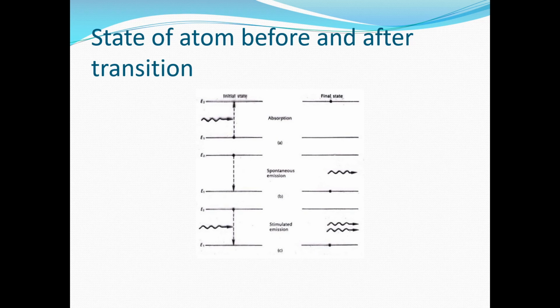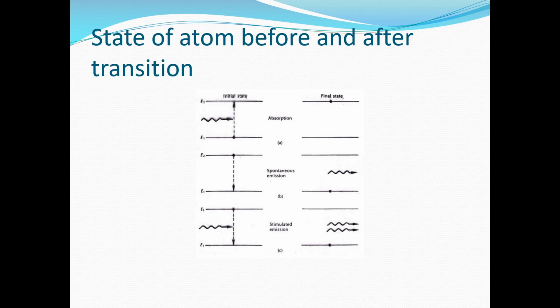And the second process is stimulated emission, in which the atom is in the excited state E2, but this time radiation with a frequency f, that is hf equal to E2 minus E1, is present. A photon of energy hf can stimulate the atom to move to the ground state.